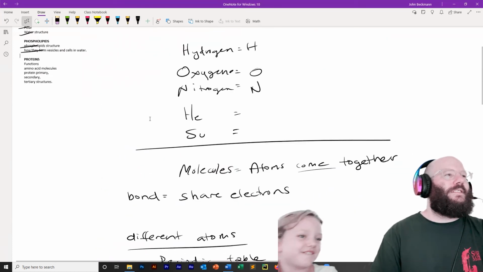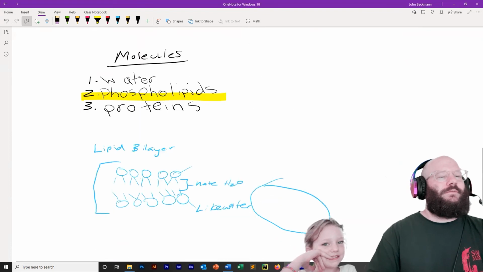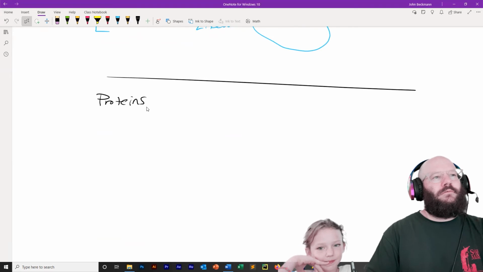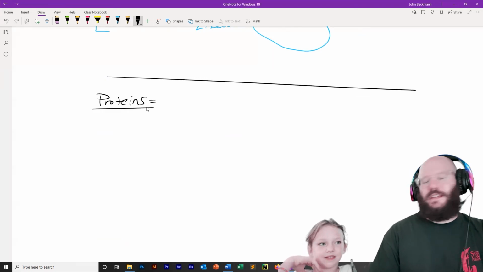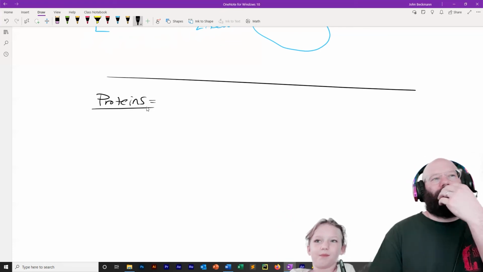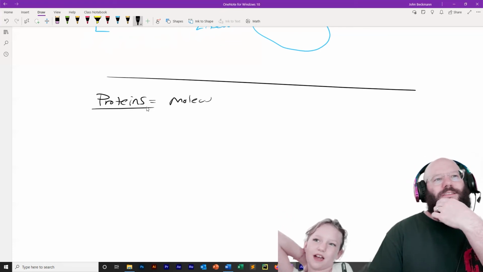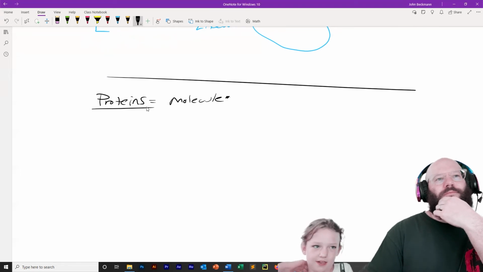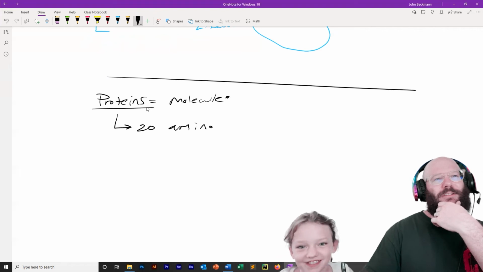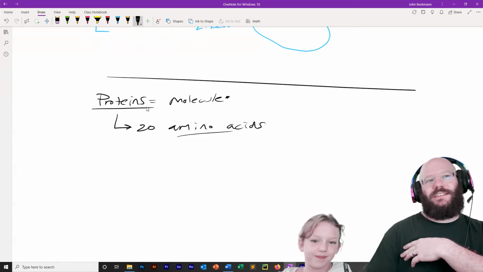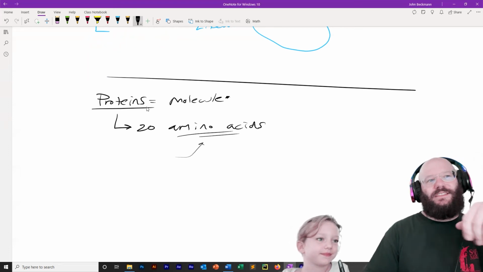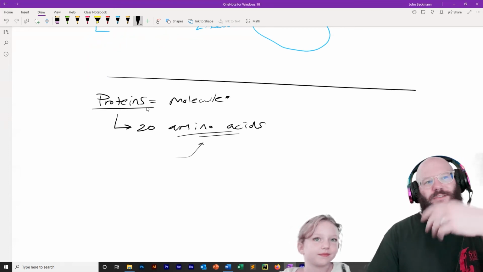Okay. Let's talk now about proteins. Can you describe proteins? I mean, it's a molecule. It's a molecule, that's correct. I think it's made of 20 amino acids. Very good. They're made of 20 amino acids. These are like the little pieces. And amino acids themselves are also molecules. So amino acids are molecules that make more complex molecules, which are proteins.